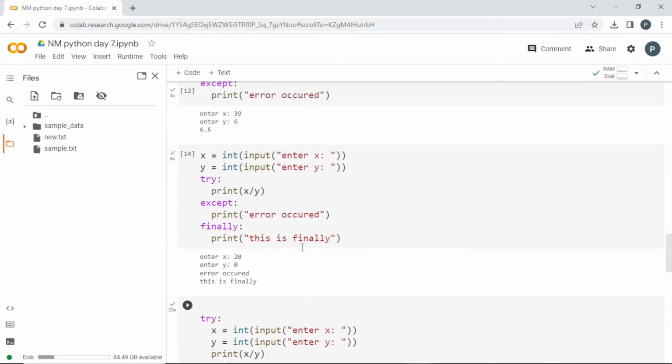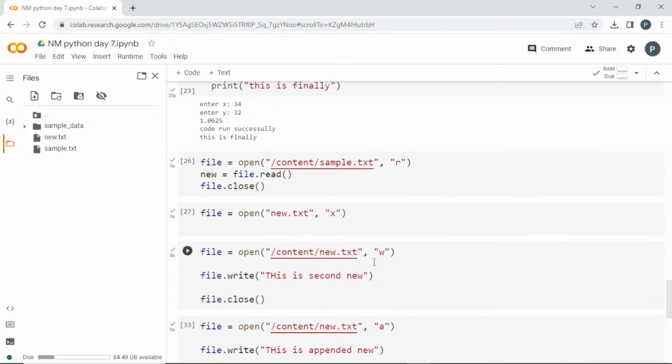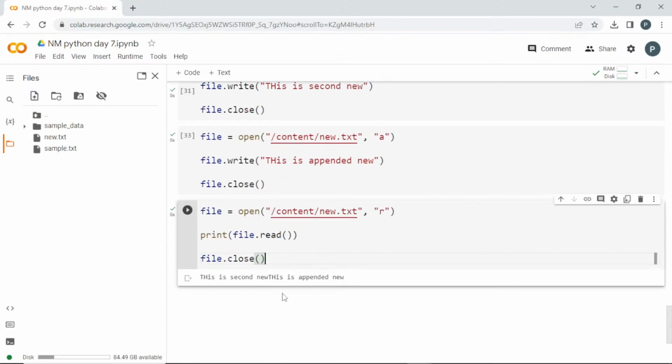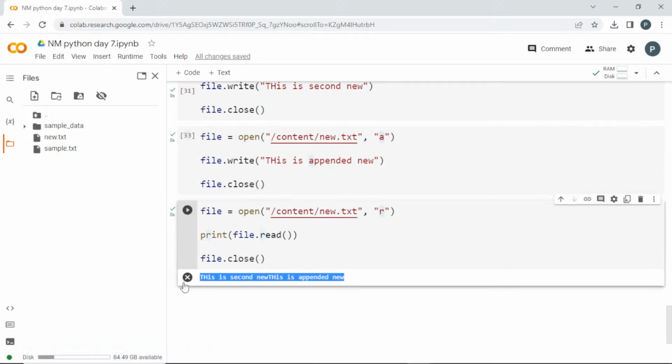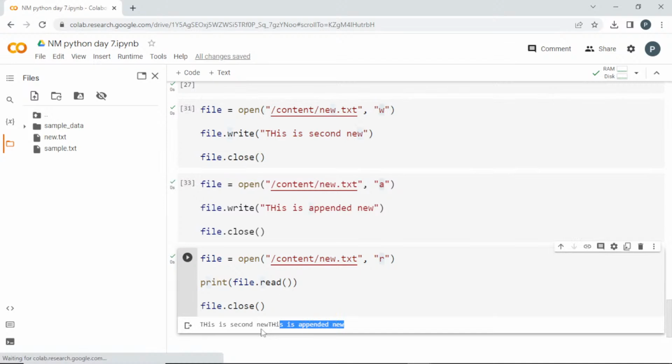So X is for creating a new file. If you want to create a new file, you can call this X option. Is it okay? R is for reading the file, you are just going to read that. A is for appending, which means it will be added to the already existing content. If you go for W, it is going to entirely clear whichever things are present there and write the new content.